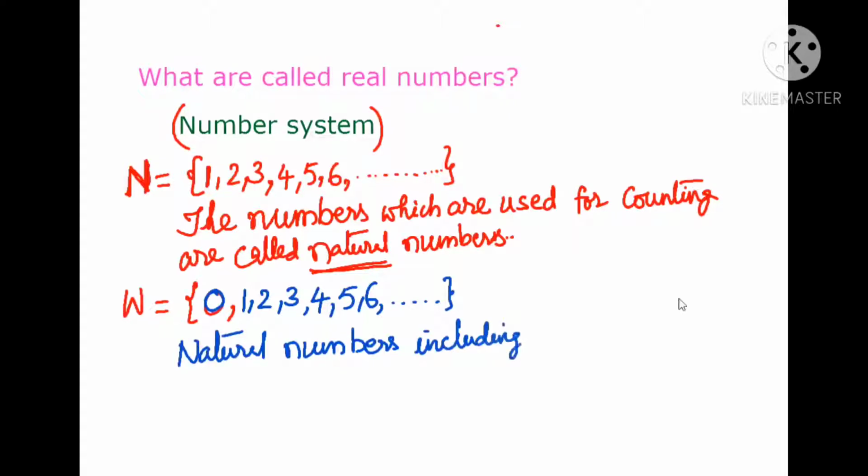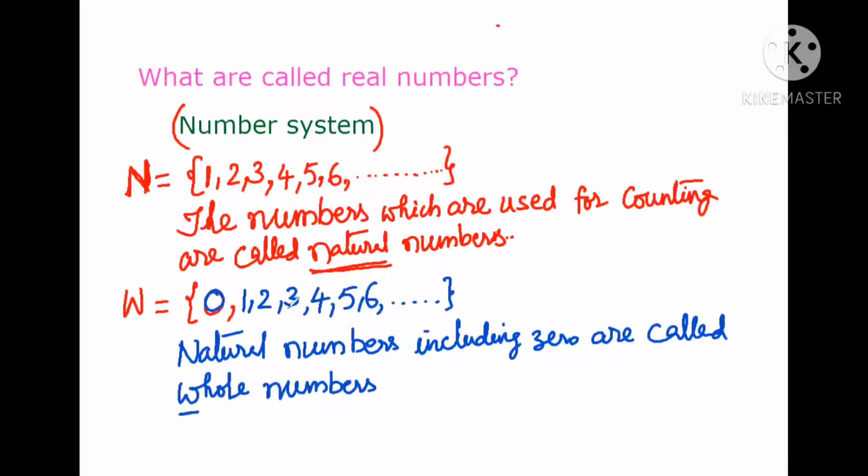The first letter of whole number is W. So the set of whole numbers is represented by W.